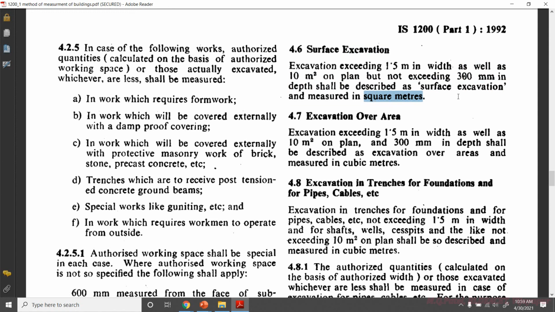When it is a surface excavation, it should not exceed 300 mm in depth, and it has to be measured separately, that is, in square meters.